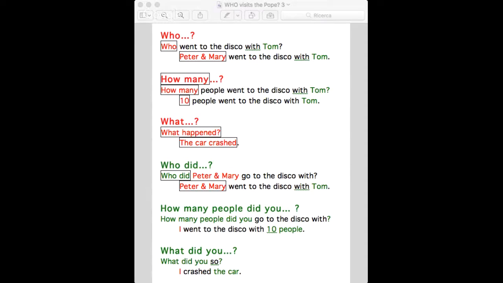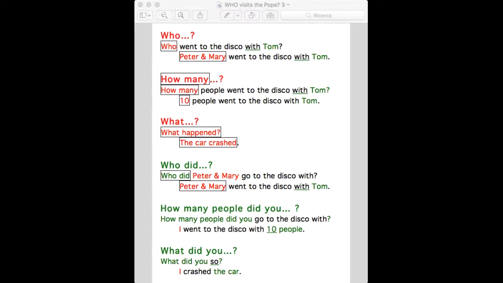Instead, in the green version, where we want to know the object, there are also ways of transposing it, not only with who, but also with how many. How many people did you go to the disco with? I went to the disco with 10 people. I'm the subject, and I went with 10 people. So 10 people is the object, and that's why we use did.